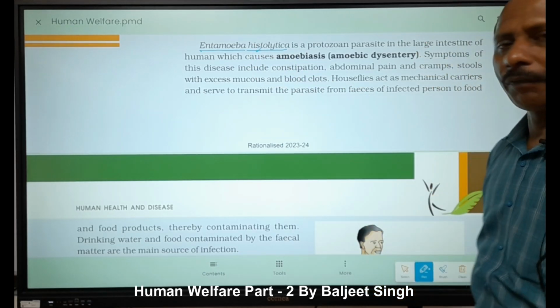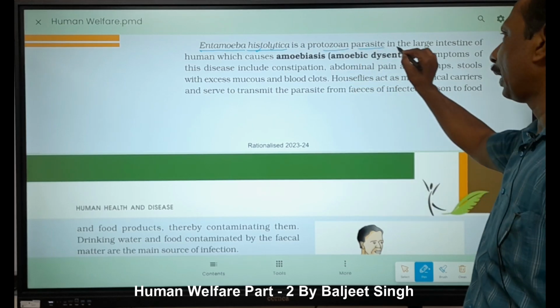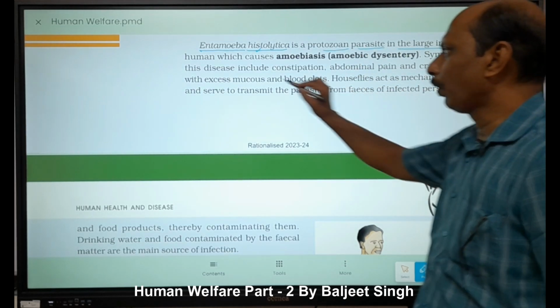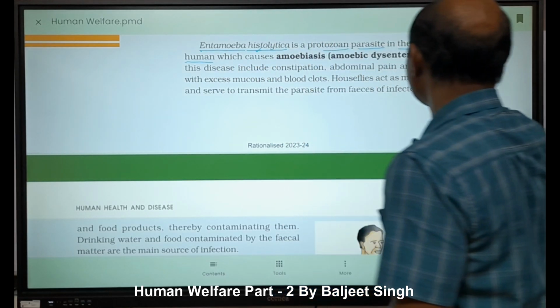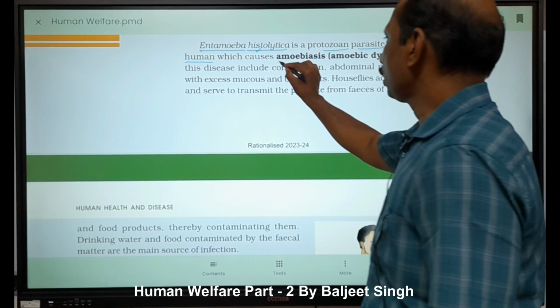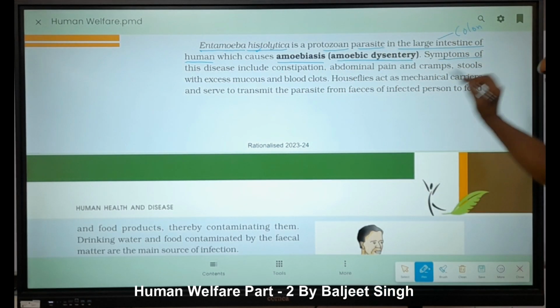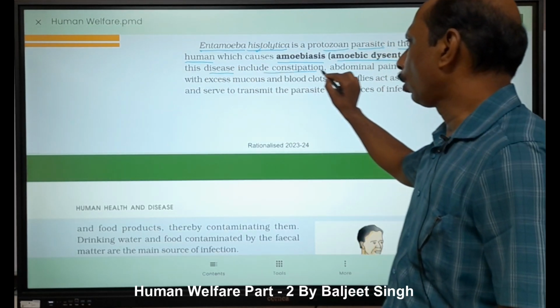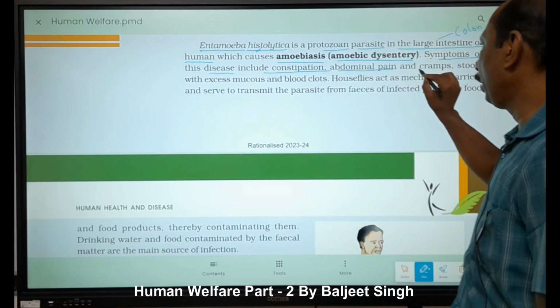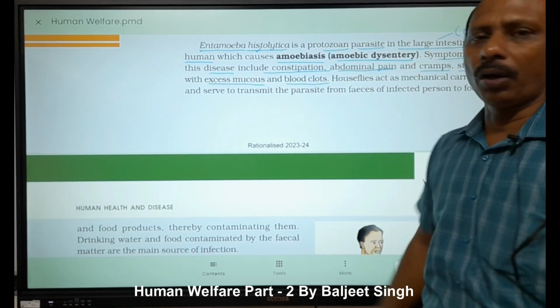The name refers to that. Entamoeba histolytica is a protozoan parasite in the large intestine of human. Large intestine is sometimes called the colon, right? Which causes amoebiasis. That is called amoebic dysentery. Symptoms of this disease include constipation, abdominal pain, cramps, stool with excess mucus, and blood clots.